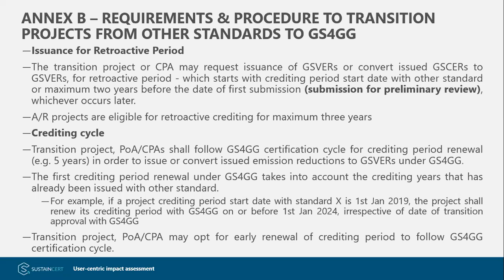So let's say we have a transition project which starts its crediting period from 1st Jan 2019. Then that project has to renew its crediting period after 5 years, which is 1st Jan 2024, irrespective of whenever that project has transitioned to Gold Standard for the Global Goals.